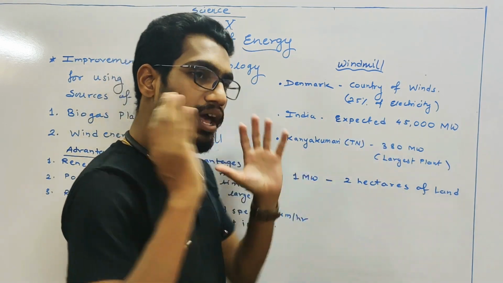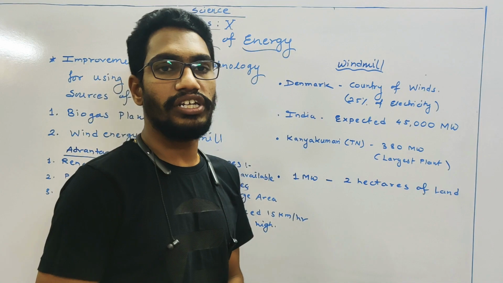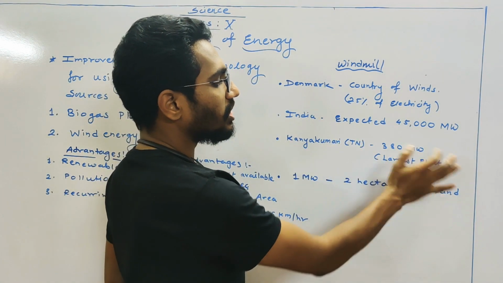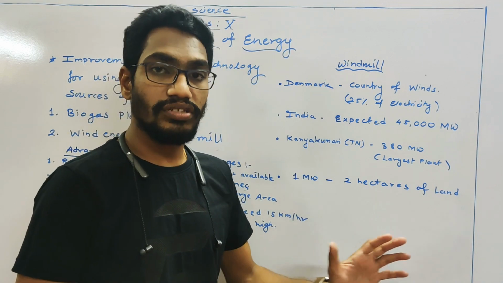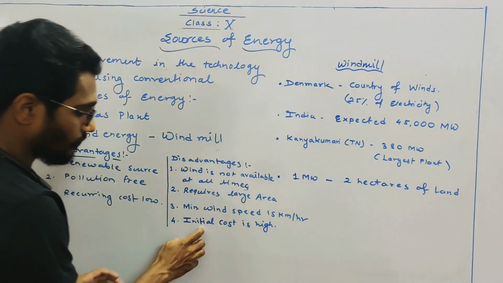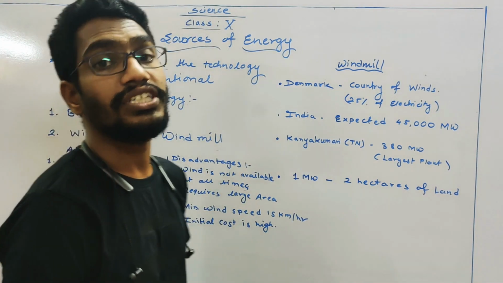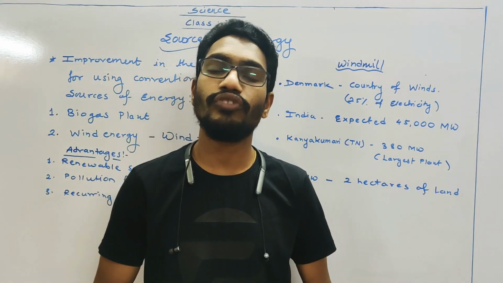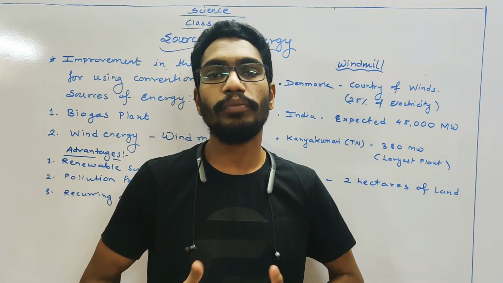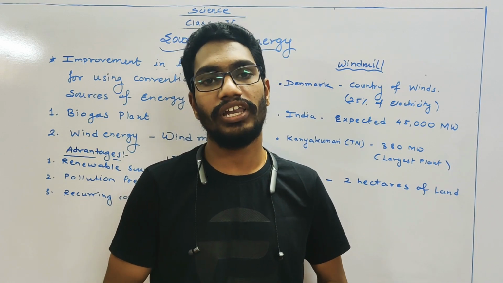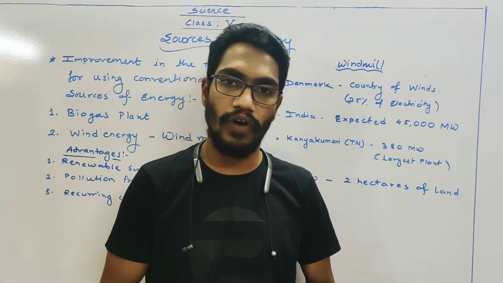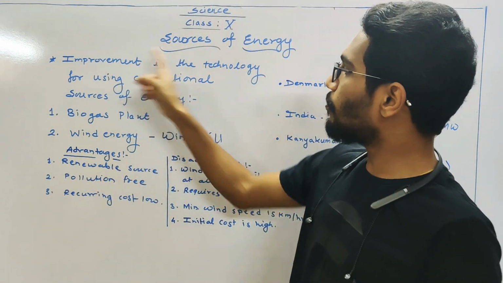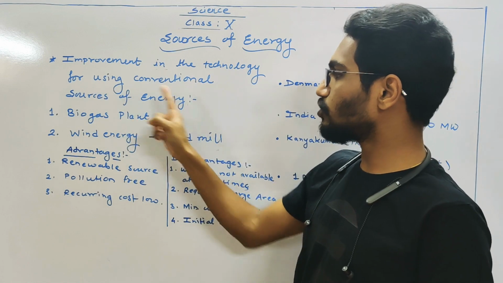But in India, our largest wind energy farm is set up in Kanyakumari, Tamil Nadu, that produces 380 megawatt. So this is India because initial cost is high. We cannot spend much money because we don't have assurity for the production of electrical energy by using wind energy farms. Is it clear? So this is all about the improvement in the technology for using conventional sources of energy.